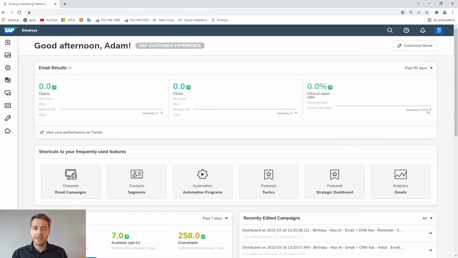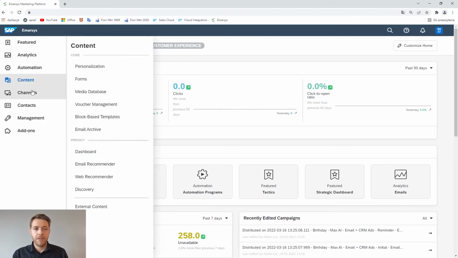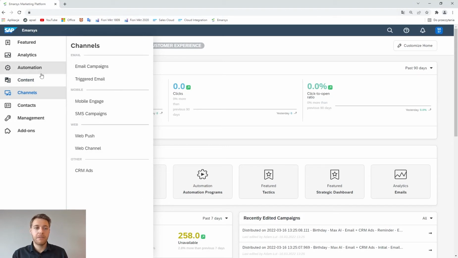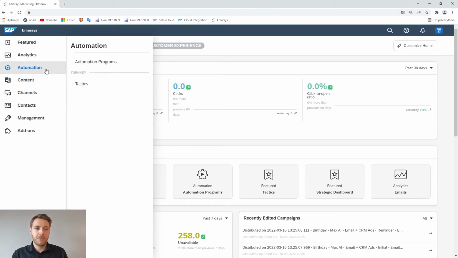I am CX Consultant at Apollogic, and today I would like to show you simple marketing automation at Emarsys. This is my homepage just after I've logged into Emarsys. On the left-hand side, we have a menu with sub-menus that we can navigate around our system, but I would like to move to automation programs.